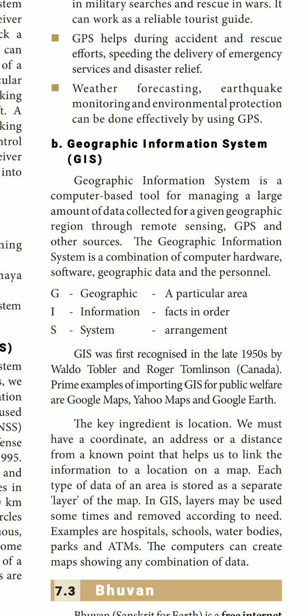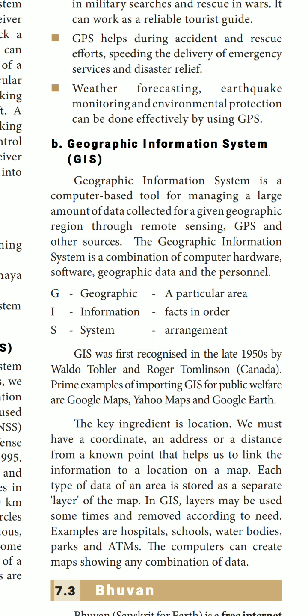GIS, Geographic Information System, is a computer-based tool for managing a large amount of data collected for a given geographic region through remote sensing, GPS and other sources. The Geographic Information System is a combination of computer hardware, software, geographic data and personnel. Geographic means a particular area, information means facts in order, system means arrangement. So a particular area, facts in order, arrangement is called GIS.